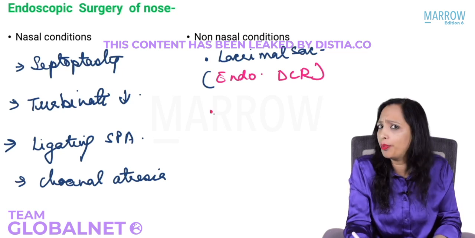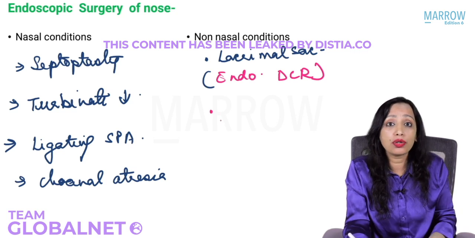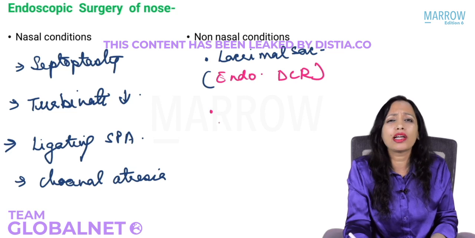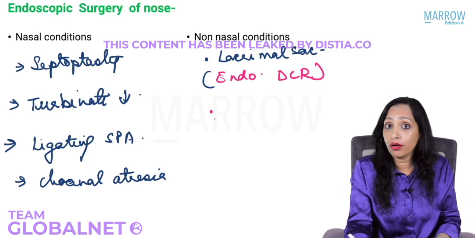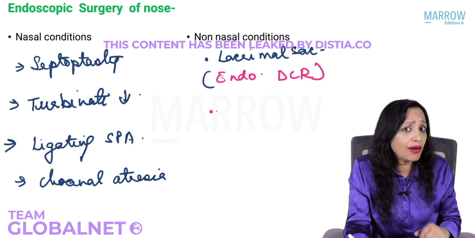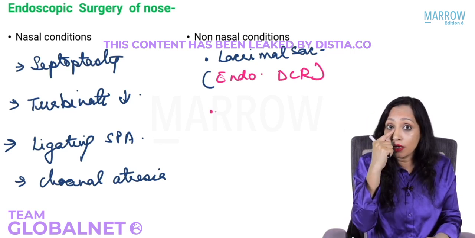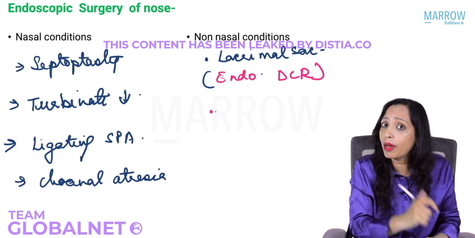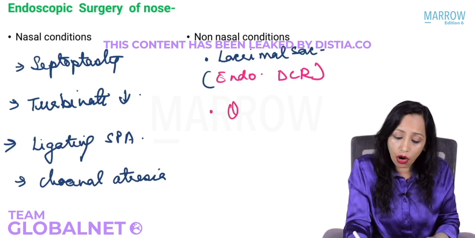We can approach the orbit. Can we approach the orbit through the nose inside? Usually that's a complication, no? When you're operating on the ethmoid sinuses, you can injure the orbit. But when will you like to approach the orbit? Through the nose inside. Yes, whenever there is orbital hematoma, there is orbital abscess, and we know it is an emergency and we have to drain it immediately. So we know all the walls are hard bony except for the lamina papyracea, that is a thin papery bone. So if you want to approach the orbit through the lamina papyracea, from where will you approach? Obviously through the nose. So we can approach the orbit.